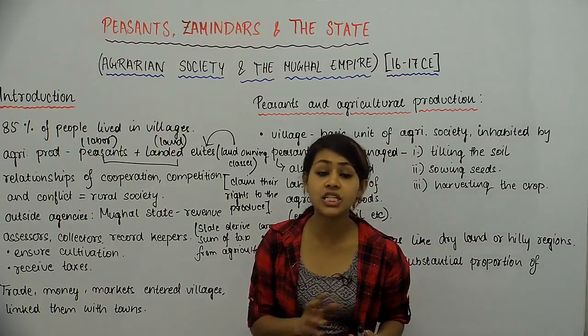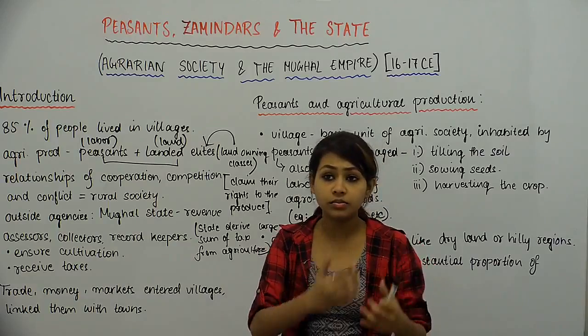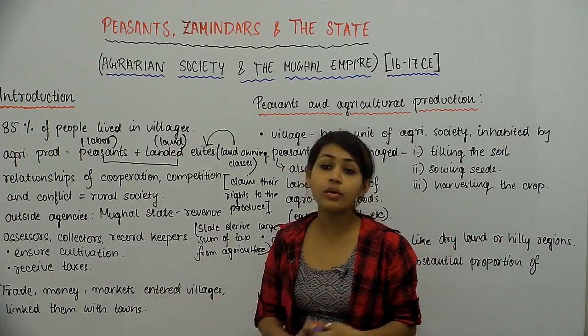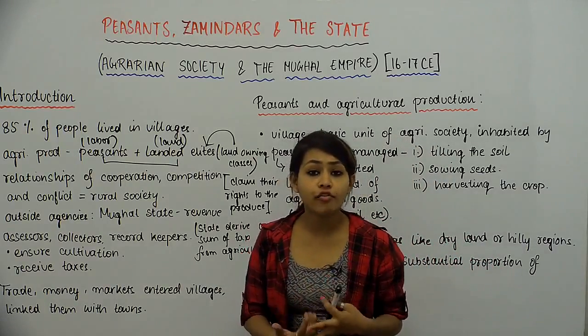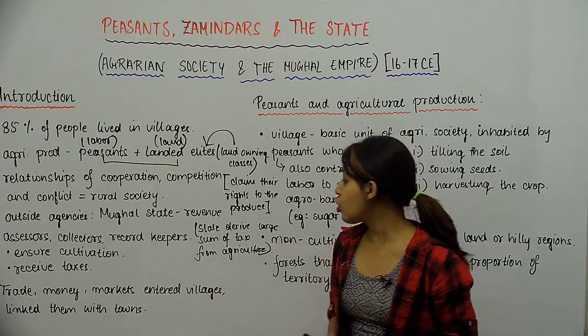So that because the tax was levied on the agricultural activity as a whole. So they wanted to ensure cultivation so that they could derive money from it, and they wanted to keep on receiving their taxes regularly.